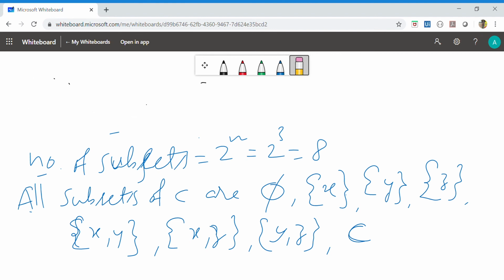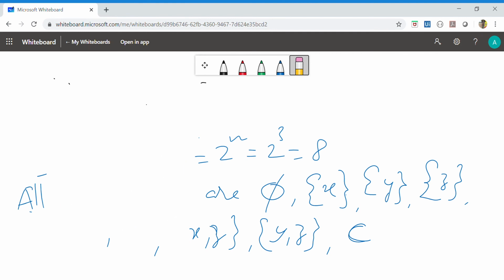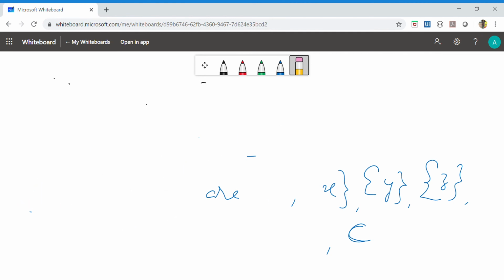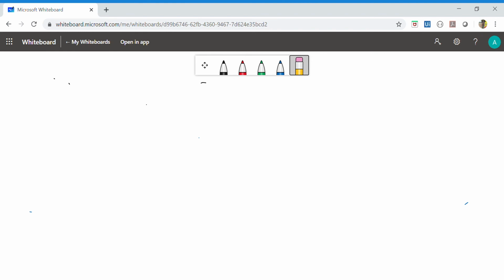Next, coming to the "Do This", you have to identify whether the given sets are empty or not, and justify. So, the set of integers which lie between 2 and 3. In between 2 and 3, there is no integer. There is no integer between 2 and 3. Therefore, it is a null set, an empty set.